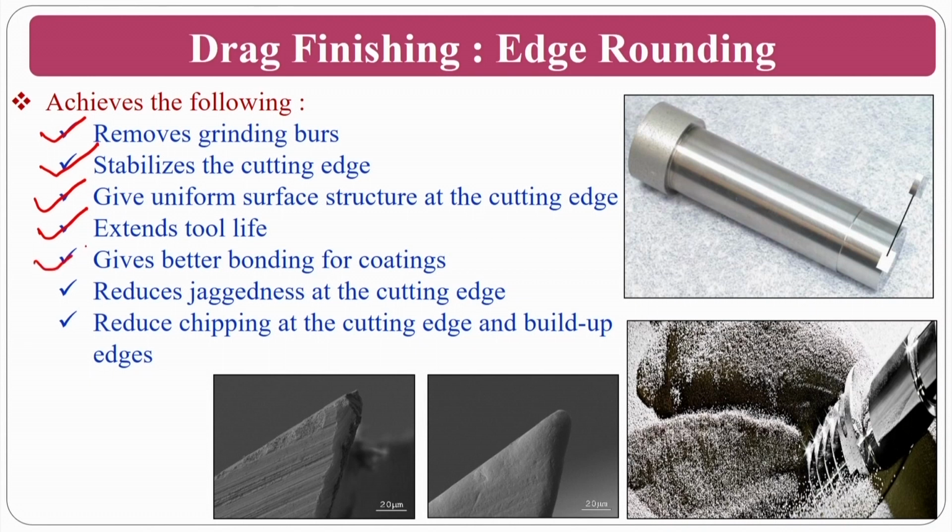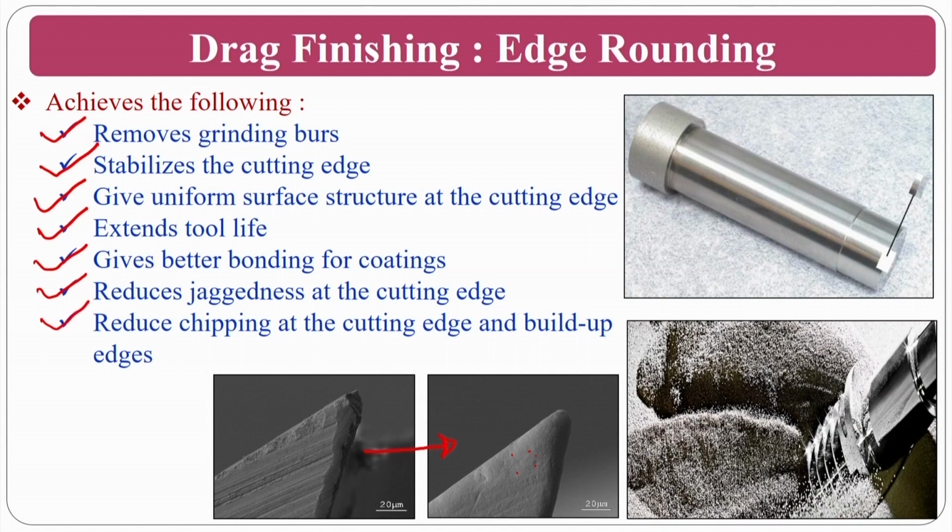It gives better bonding for the coatings. Assume that you have a better surface compared to this surface. It can generate a super hydrophilic surface, so that you can coat it properly. It reduces the jaggedness at the cutting edge, so any disturbances on the edges are reduced, reducing chipping at the cutting edge and built-up edge formation.